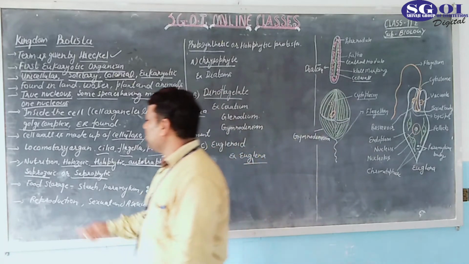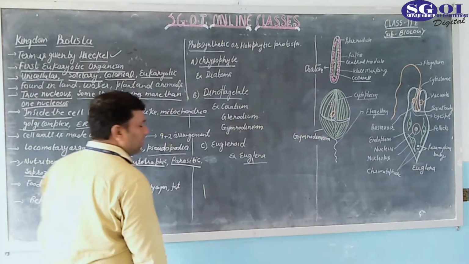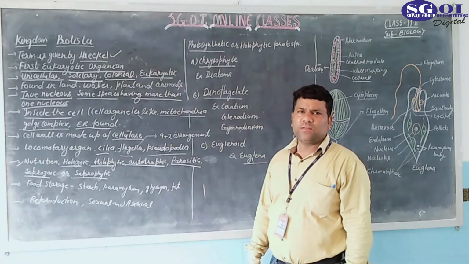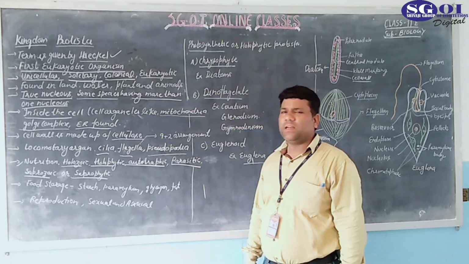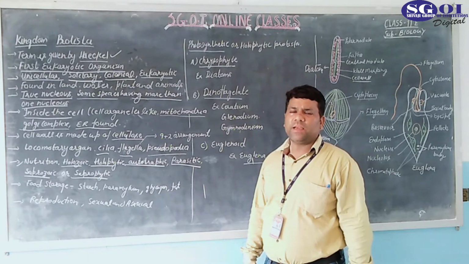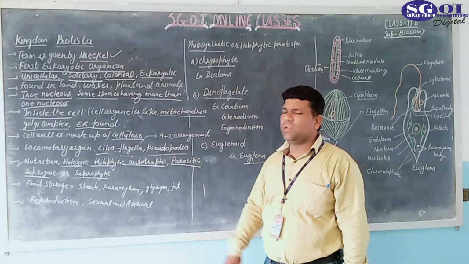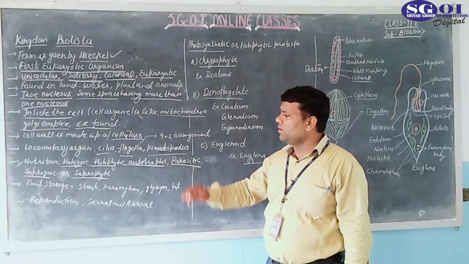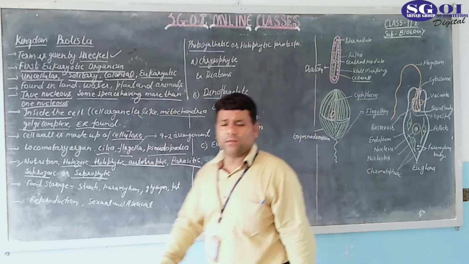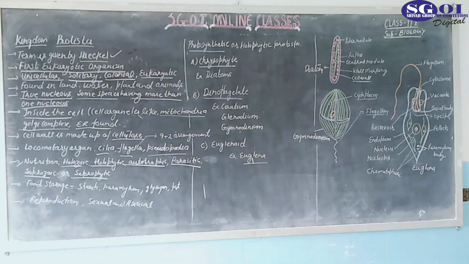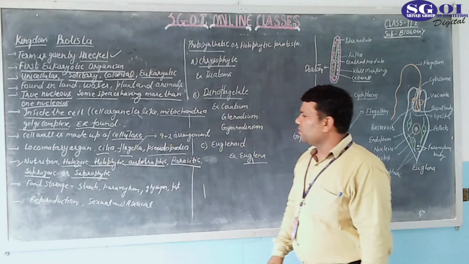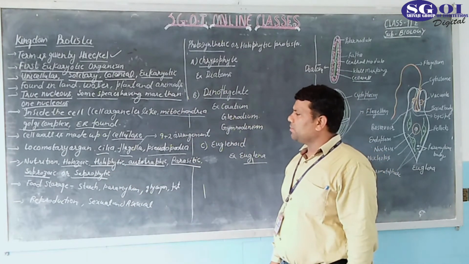Okay. Now saprozoic, as you know, sapro means dead material. When the organisms take dead material, and zoic means animals. When the dead material is of animal, then it is known as saprozoic. When the dead material is of plant, then it is known as saprophytic. Okay. So the nutrition is holozoic, holophytic, autotrophic, parasitic, saprozoic, and saprophytic.